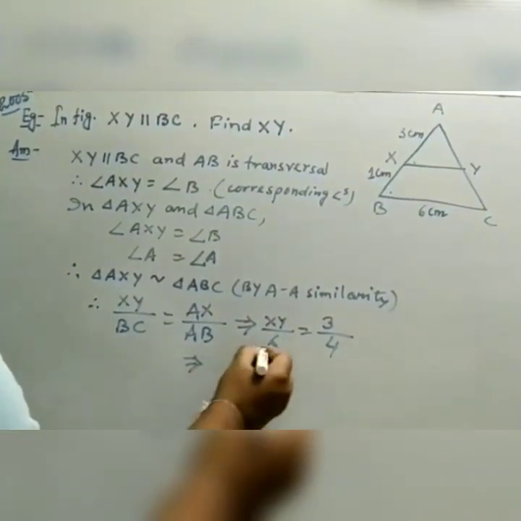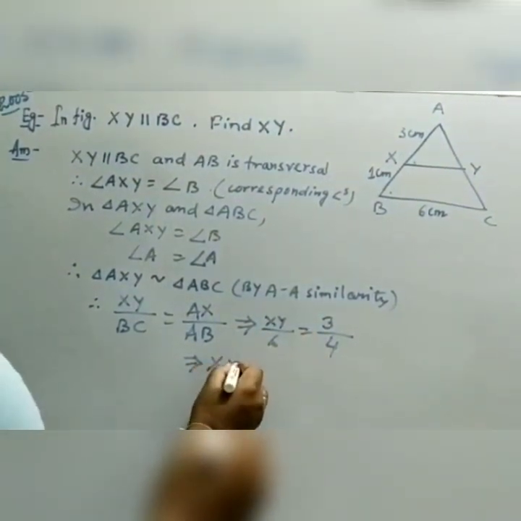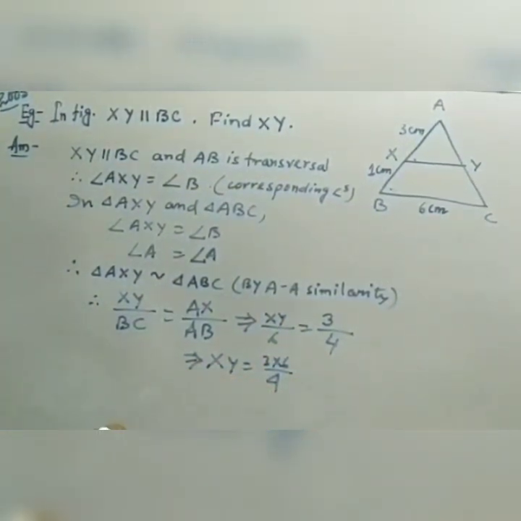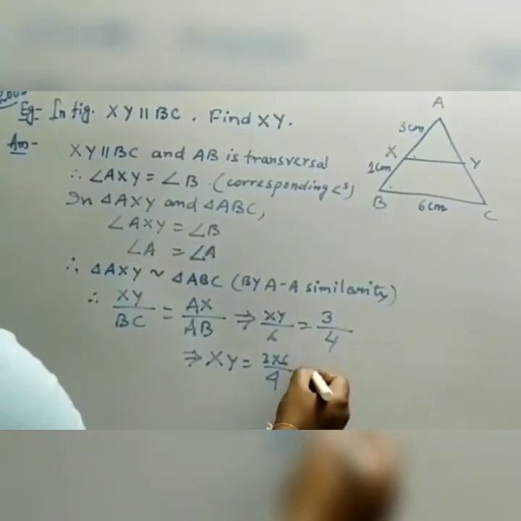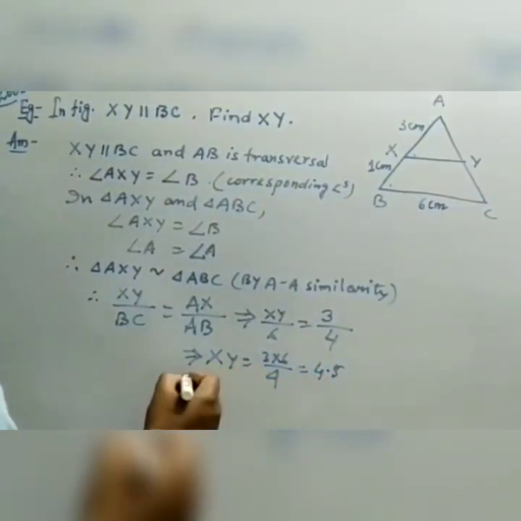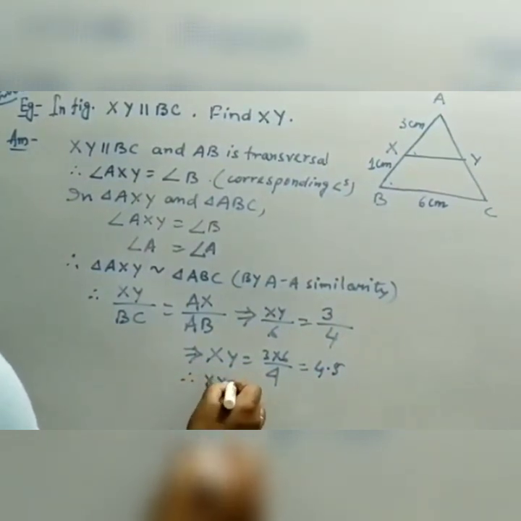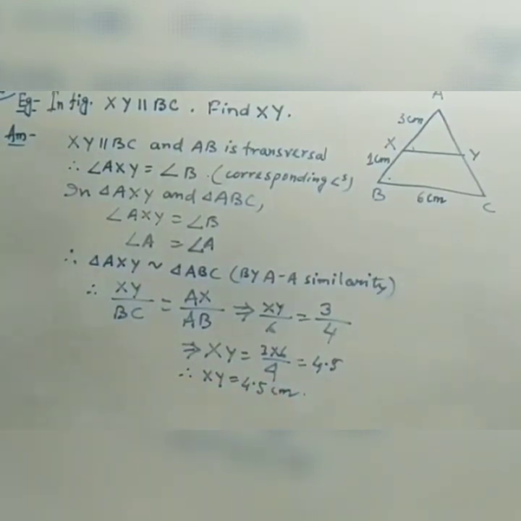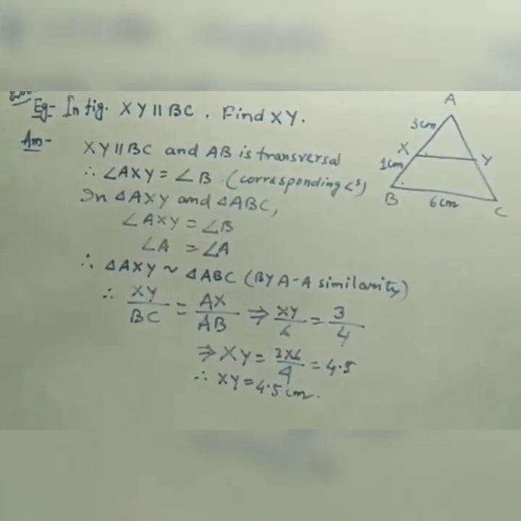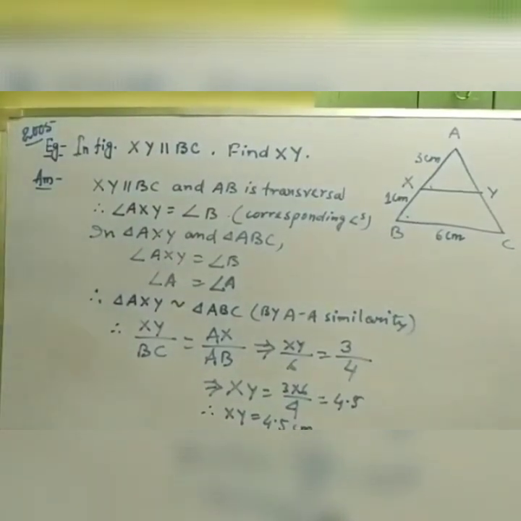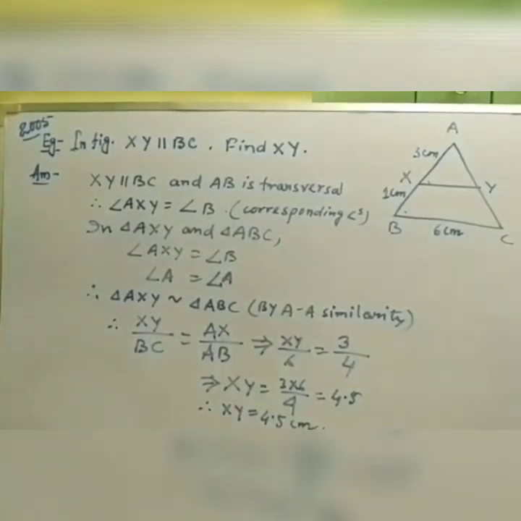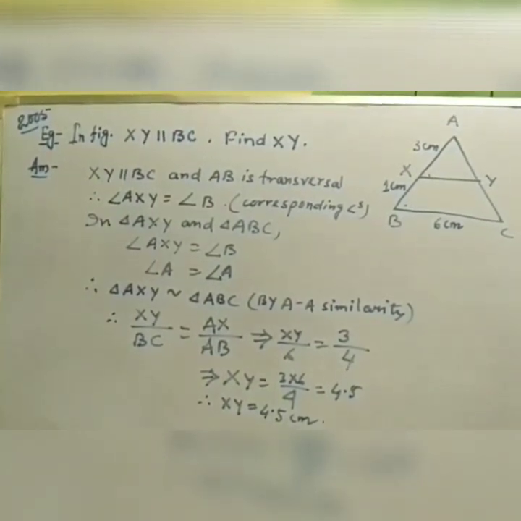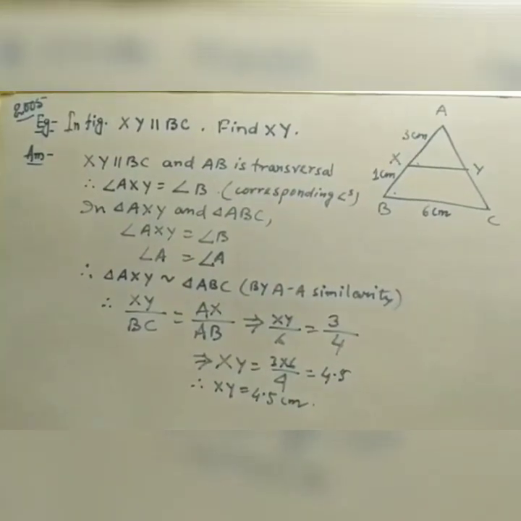So from here by cross multiplication you can get XY equals 3 into 6 by 4, that is 18 by 4, which gives 4.5. So we got the answer as XY equals 4.5 centimeter. So this is all about the answer of this question. This is a very important question. It came earlier in 2005, also in the board exam. So this is the question and the answer by using the similarity criteria of the two triangles.